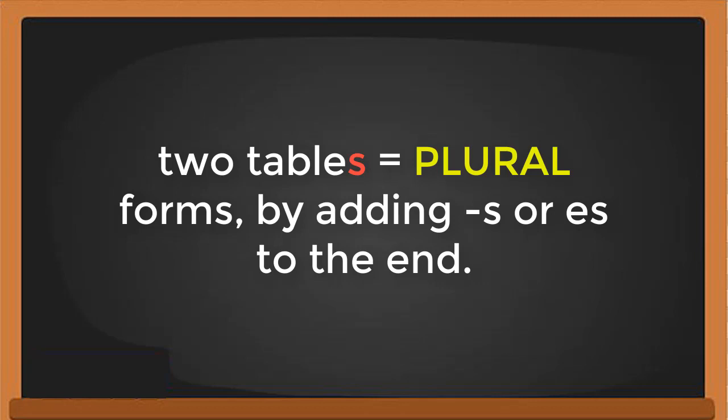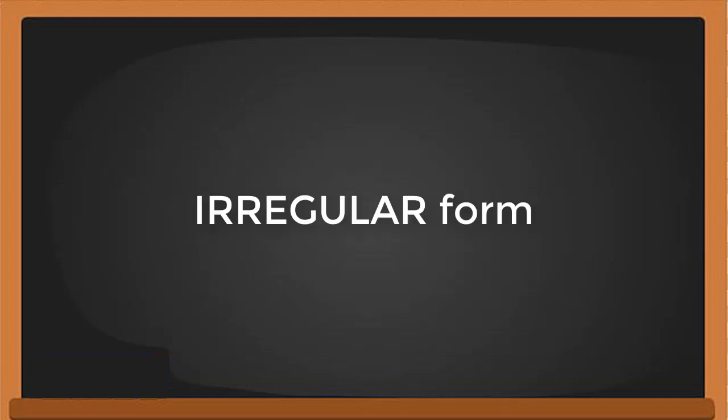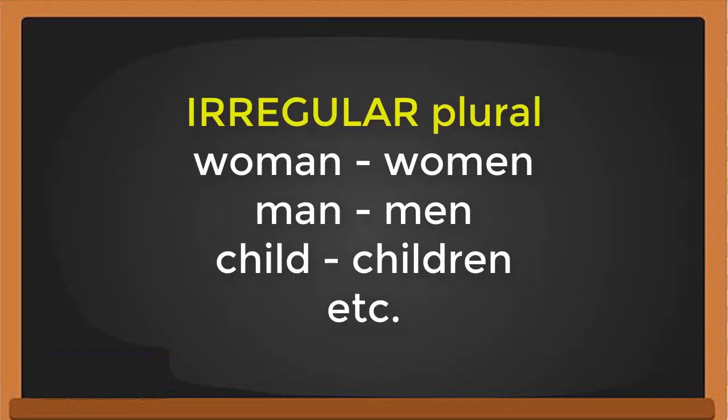And also, there are nouns that have irregular plurals. Instead of ending in s, they have a completely different form. We call them irregular plurals, okay? For example, woman becomes women, man becomes men, child becomes children, etc.